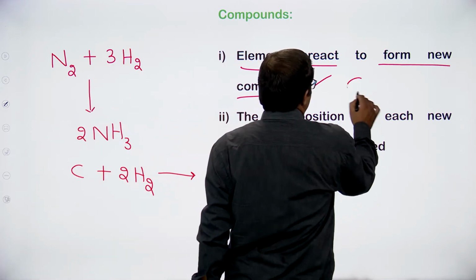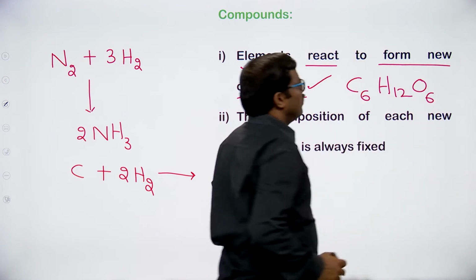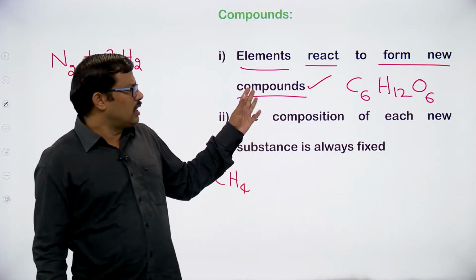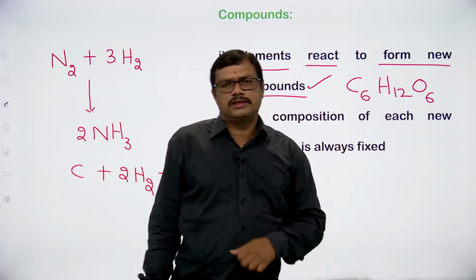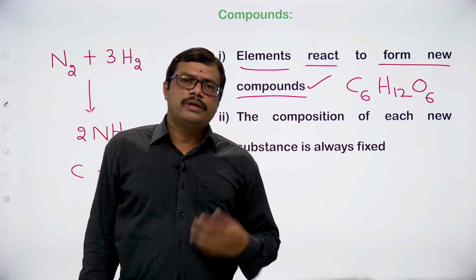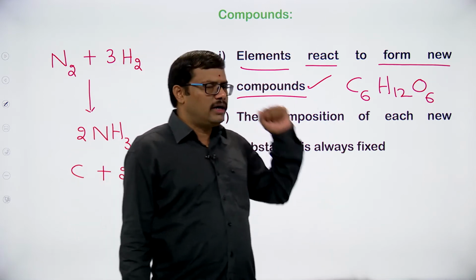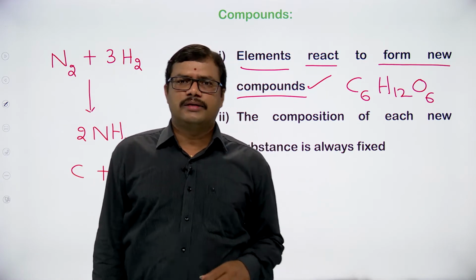For example, if you take the sugar C6H12O6, glucose, how is it formed? It is formed by the combination of carbon, hydrogen and oxygen. How many carbon atoms are there? 6 carbon atoms are present. How many hydrogen atoms are present? 12 hydrogen atoms are present. How many oxygen atoms are present? 6 oxygen atoms are present.